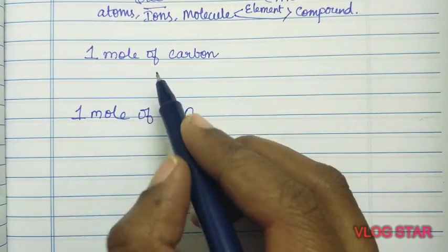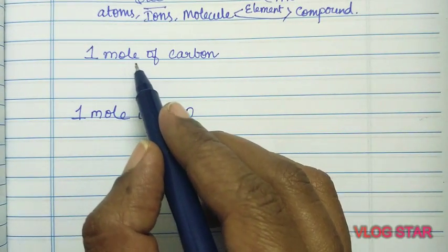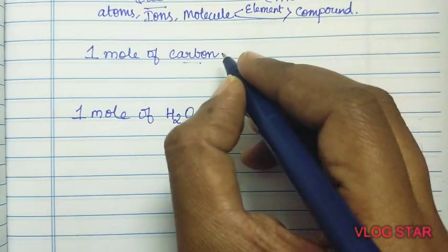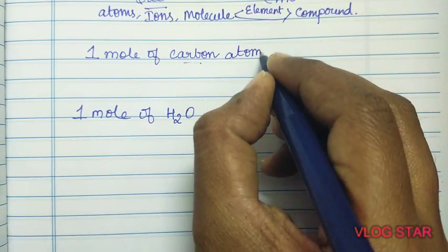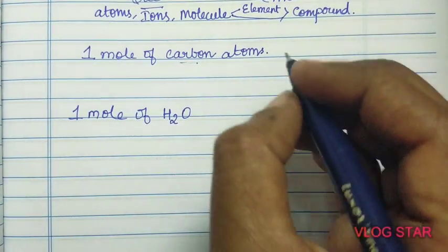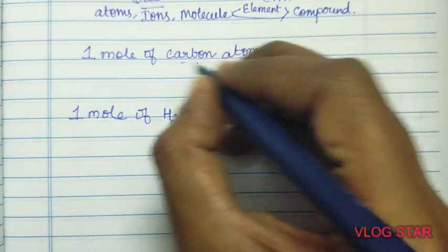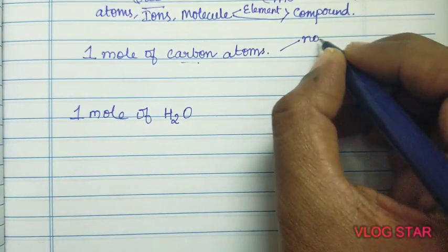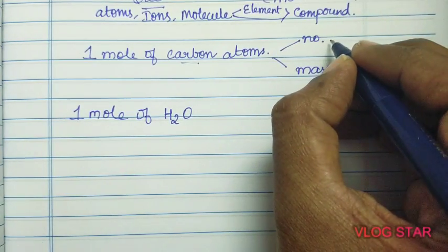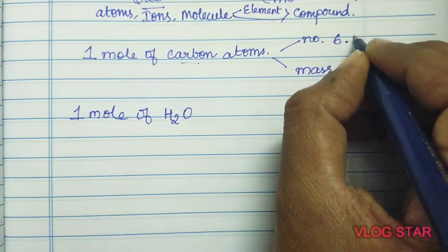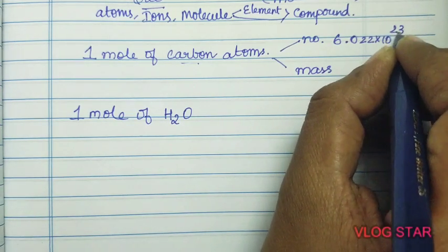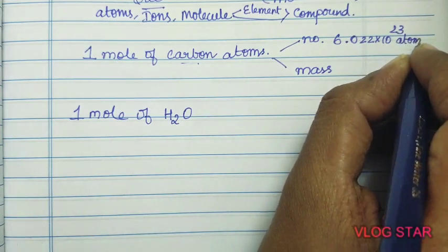So now we'll try to calculate what is the mass of 1 mole of carbon and how many carbon atoms will be there. So this is an atom. You need to know the atomic mass of carbon. Atomic mass of carbon is 12. So this 1 mole is related to number as well as the mass, as I said before. So what is this number? Constant number. It is 6.022 into 10 to the power 23 atoms.